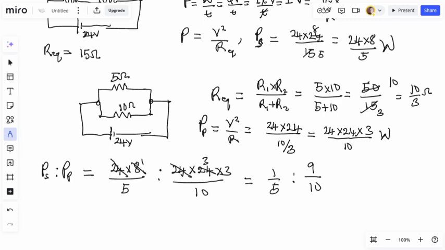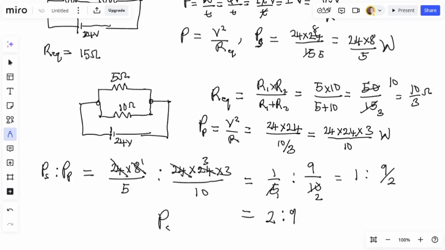So 5 will cancel itself 1, cancel 10, 2. I hope you understand that if you do cross multiplication, 10 will go to the numerator, 5 will cancel it 2. So we are now left with 1 is to 9 over 2. And of course, cross multiplication will make this become 2 is to 9.